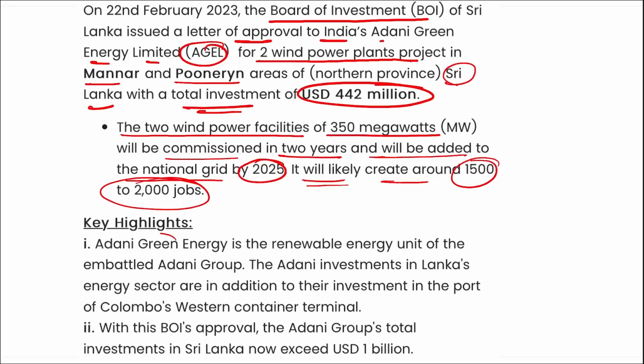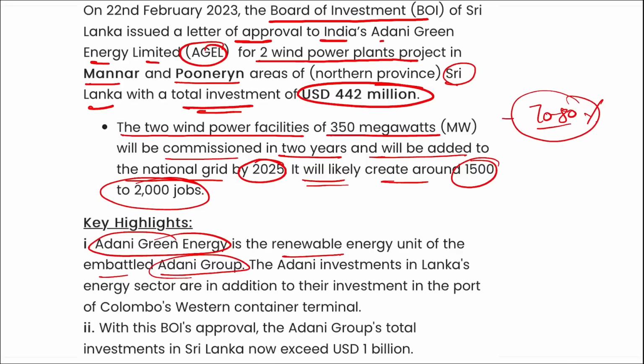And if we talk about Adani Green Energy, it is a renewable energy unit of the embattled Adani Group, and we know right now Adani Group is facing major backlash, and the valuation of all the stocks of Adani Group has declined by almost 70 to 80%. All right, that means, we know they were trading at almost 4000 for Adani Transmission or Adani Enterprises, and now they are even trading below 1000.